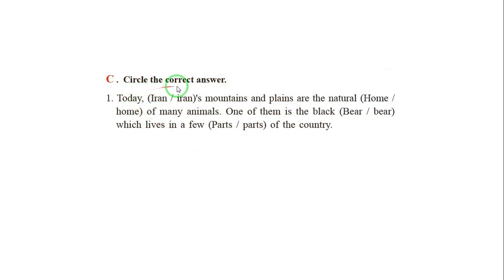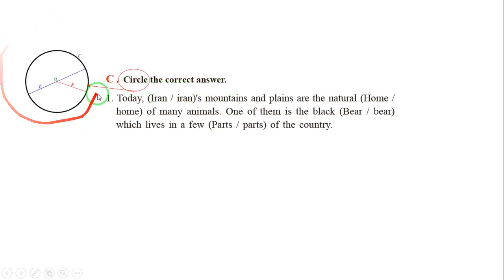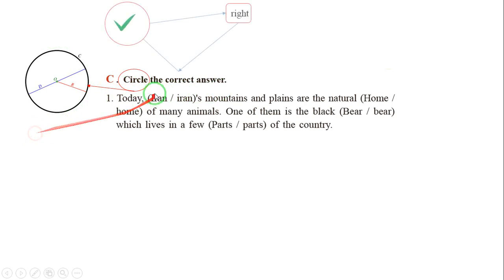Circle the correct answer. What is a circle? This is a circle. Correct, right. Today, Iran's... Okay, how should we answer this? How many Iran do we have in this world?